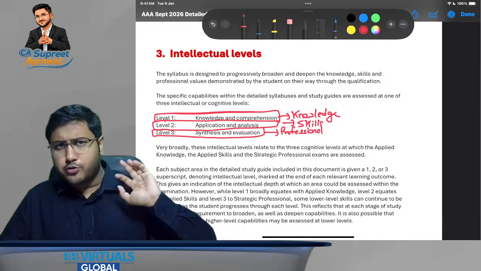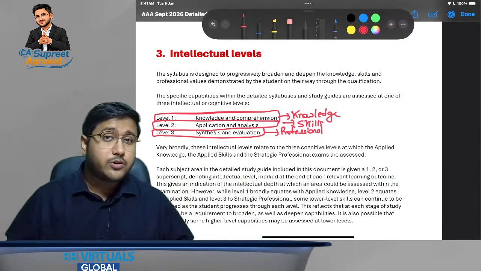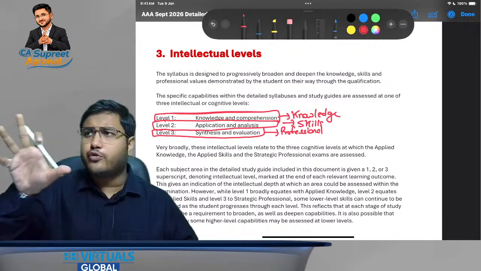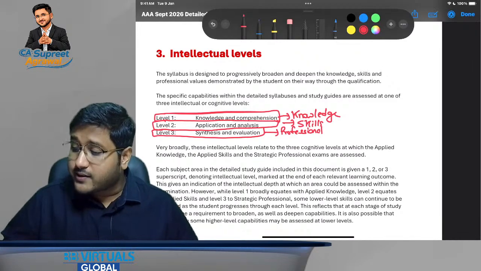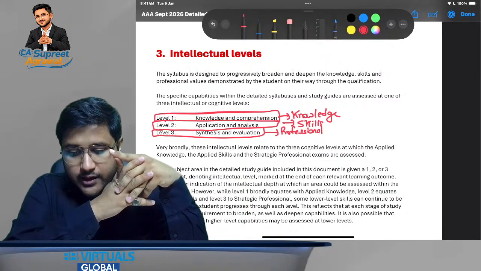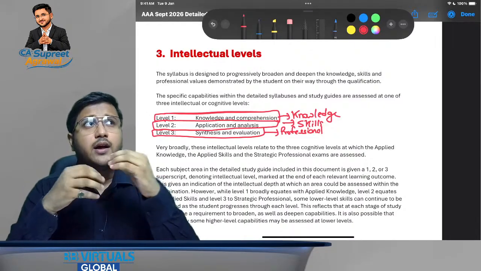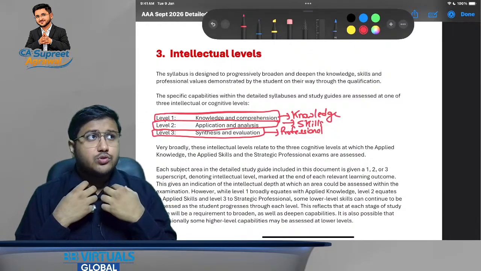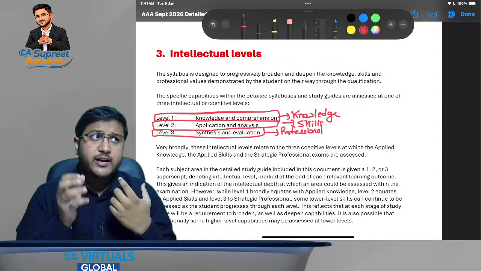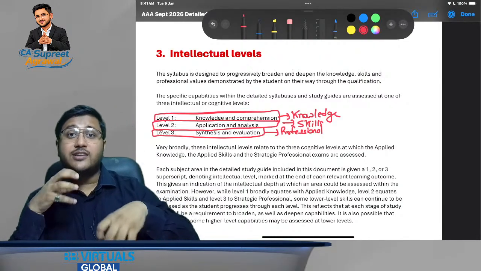That is, level 1 and level 2 could be there in the skill paper, that is the AA paper. But in case of AAA, level 1, level 2, level 3 could all be asked, but generally the focus is on level 3, that is synthesis and evaluation. Now what is synthesis and evaluation? In case of AA, our whole purpose is to understand the concept and apply it. But in case of AAA, it's not just understanding, it's not just application, it's synthesis.